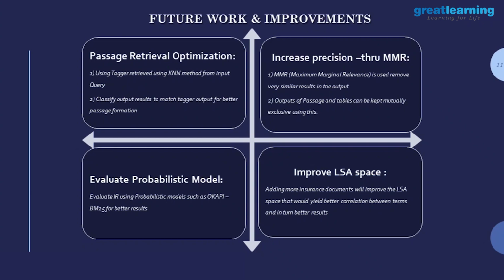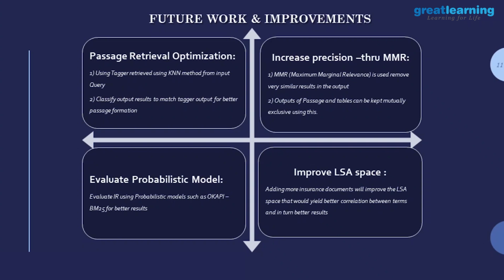So if you could build a tagger, a document which, when you're doing a search, will be able to map that if you're searching for this word, maybe along with that, look for these words also. Some kind of insurance related dictionary. That is something we could look at building that will increase the number of relevant documents that are going to get displayed. So that is one aspect of it.